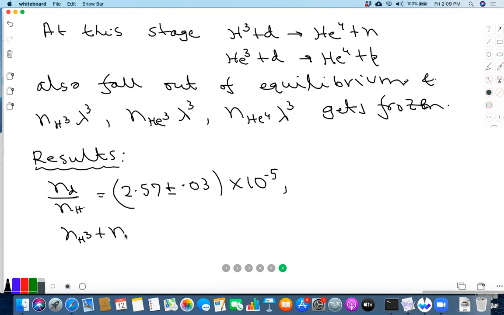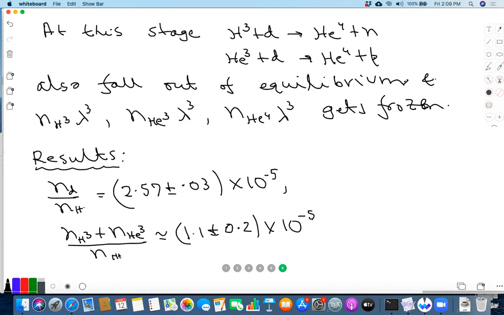And the other one, NH3 plus NHE3 over NH, is about 1.1 plus or minus 0.2 times 10 to the minus 5.